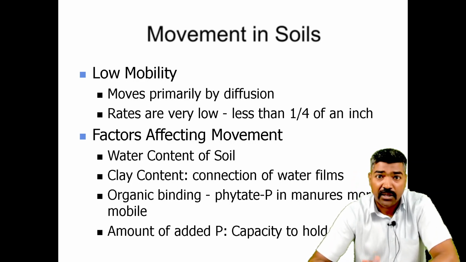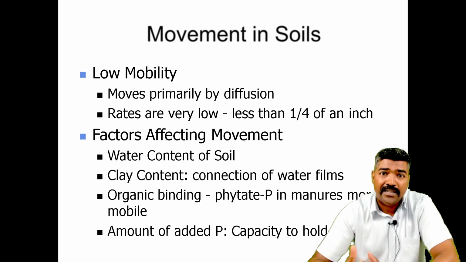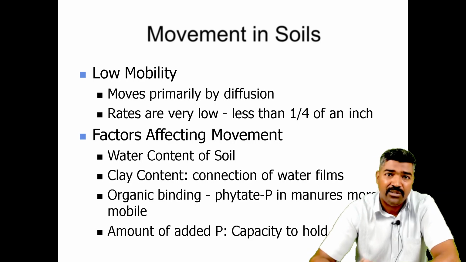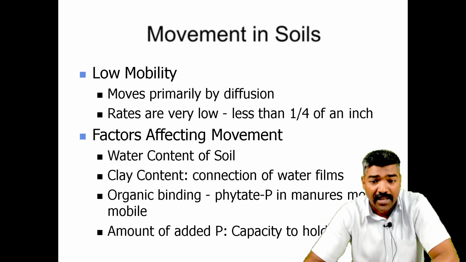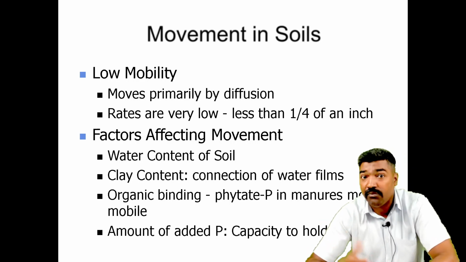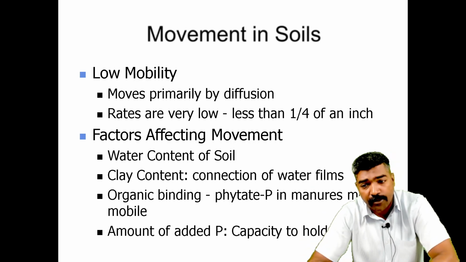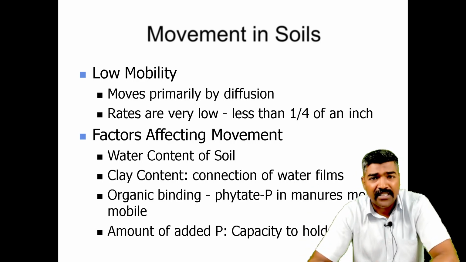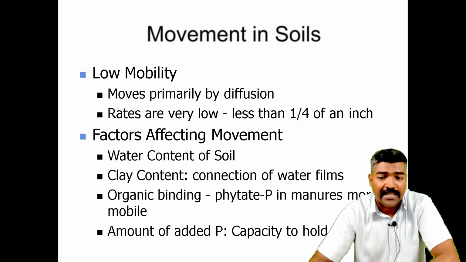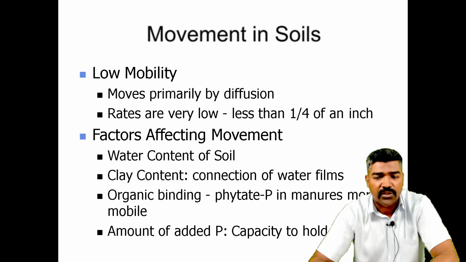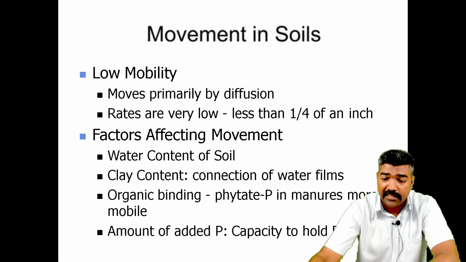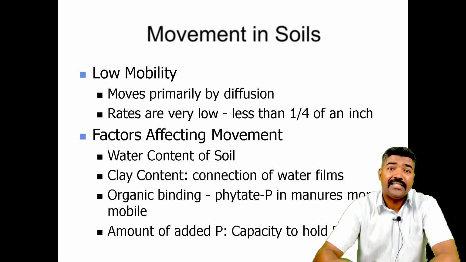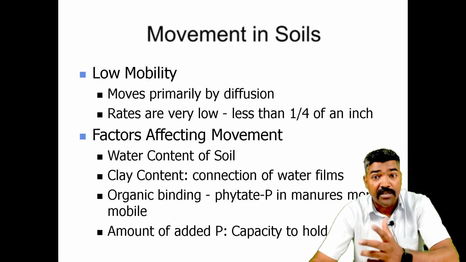Each and every movement is going to be affected by different factors. One factor is how much water content is in the soil, and the clay content is also important, which can be in connection with the water films. Then the next is organic binding. The phosphorus in the manures is more mobile, and the amount of added phosphorus is limited by the capacity to hold the phosphorus. This is a very important movement in the soil.